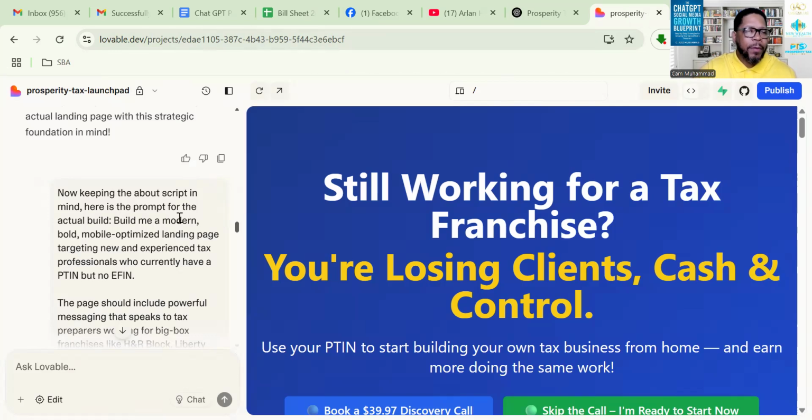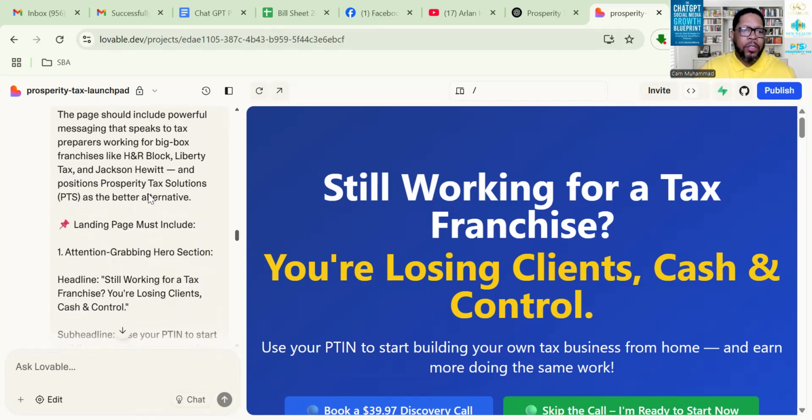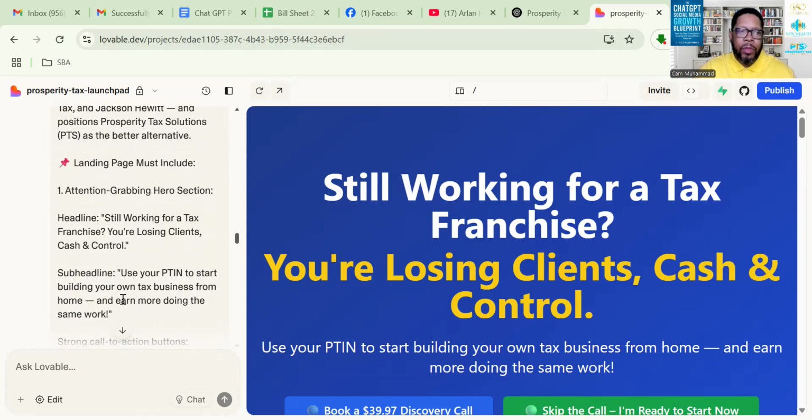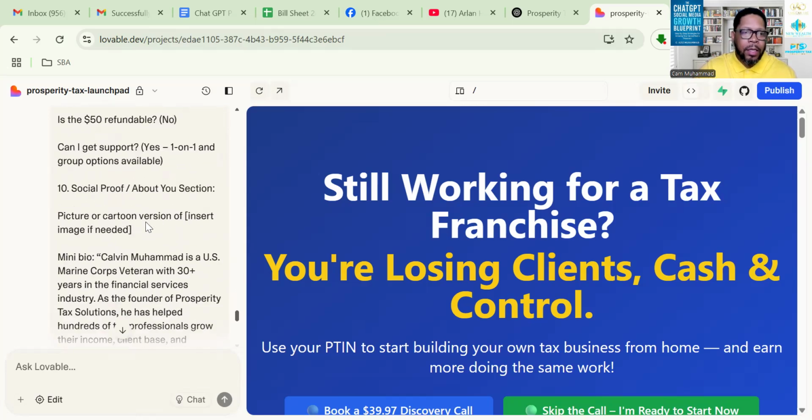Okay, so I came over here to Lovable and I said, now keeping the about script in mind, that should have said the above script, but hey, Lovable is smarter than I am. It still knew what I was saying. Keeping that in mind, here's the prompt for the actual build. Build me a modern, bold, mobile optimized landing page, blah blah blah. So then I pasted the ChatGPT prompt in.